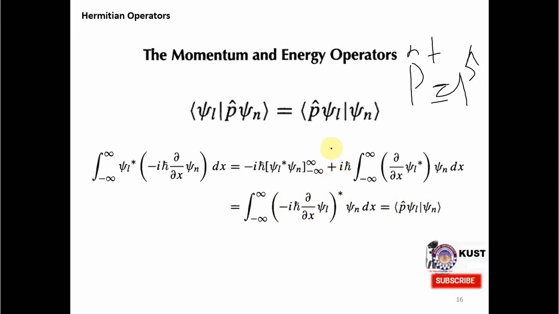And this h bar is just to make it quantum mechanical, or it actually comes from dimensional analysis. This is another good point, that this h bar is coming from dimensional analysis, because this p has to be linear momentum, and h bar is an angular momentum, but linear momentum with del by del x.